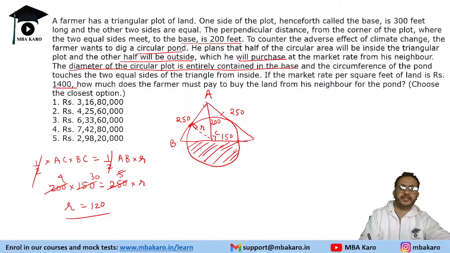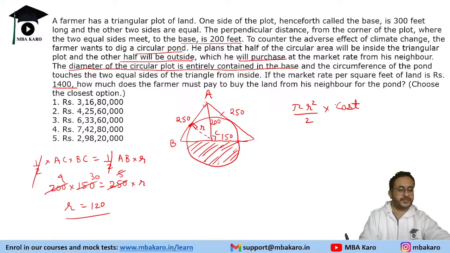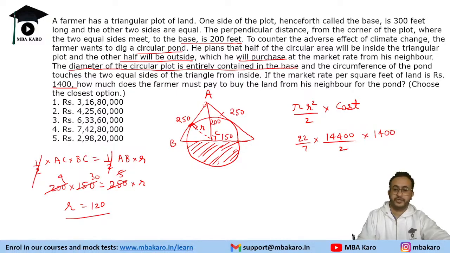So we need to find the area of this semicircle. Area of semicircle is pi r square upon 2, and multiplied by the cost of land, that will be the total cost of this land. So pi is 22 by 7, r square is 144 by 2, and 1400 is the cost of land. So what do we get? 14 goes away, so this remains as 100. Two zeros, ignore that. Four zeros in the end. We have 144 into 22.